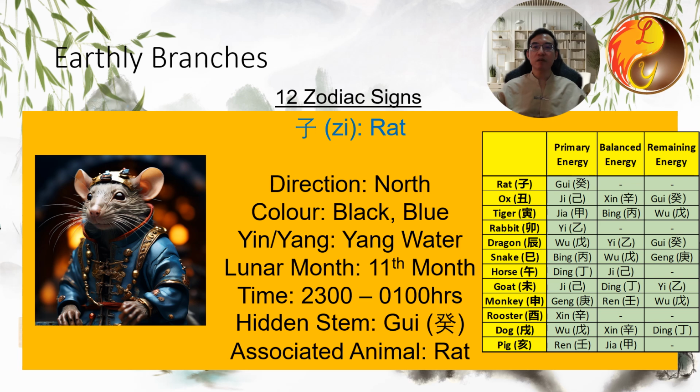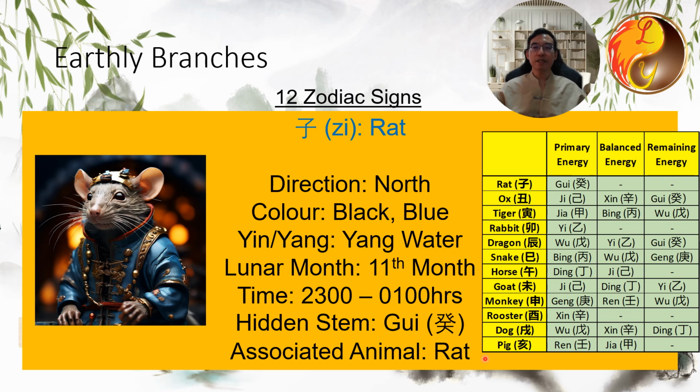The first of the 12 earthly branches is Zi, represented by blue because it is associated with water. Its direction is due north, and its colors are blue and black. It represents yang water. Its month corresponds to the 11th month of the lunar calendar, and its time is from 11 p.m. to 1 a.m., which is midnight, plus minus 1 hour. The hidden heavenly stem for Zi is Gui, and its associated animal is the rat.